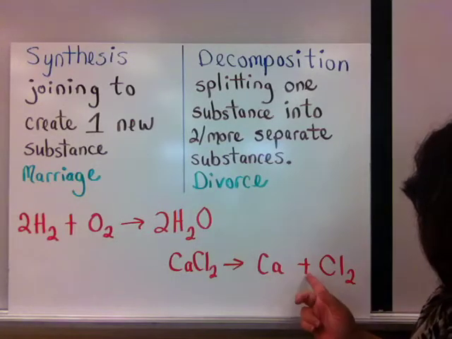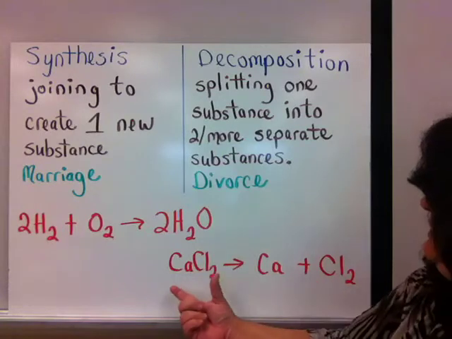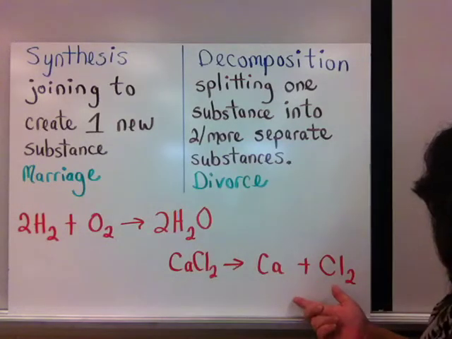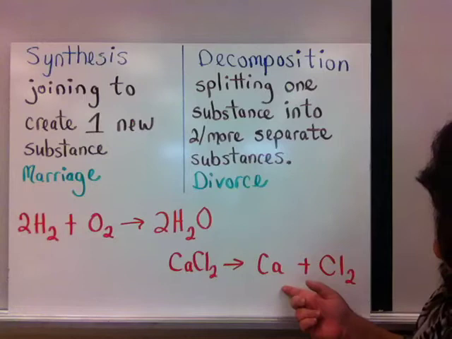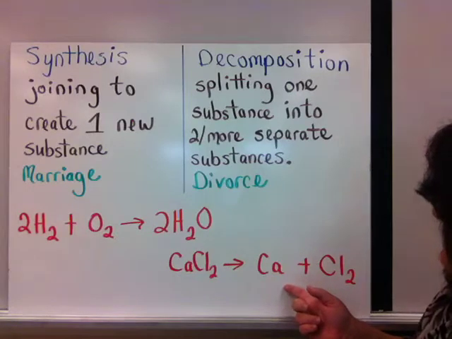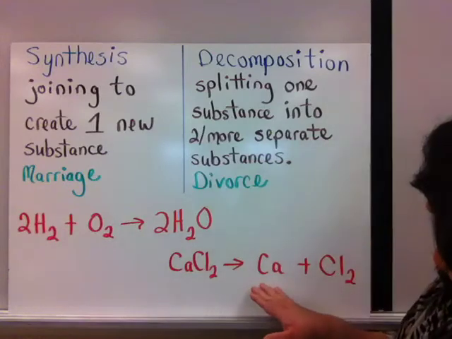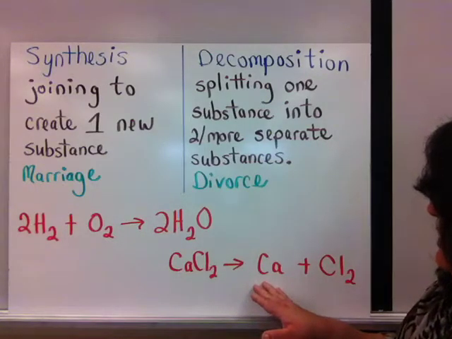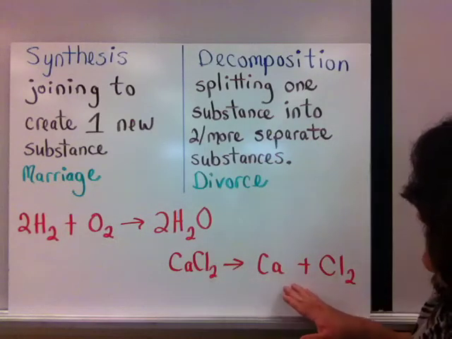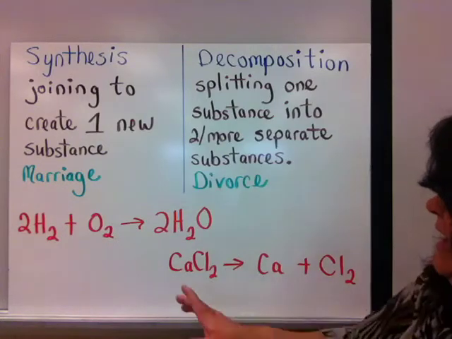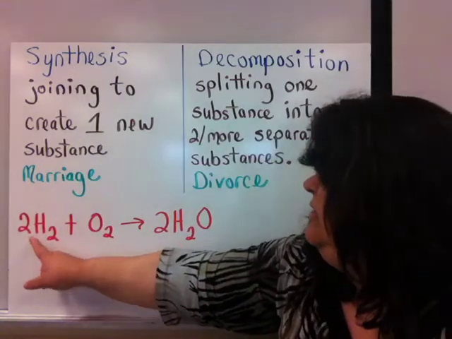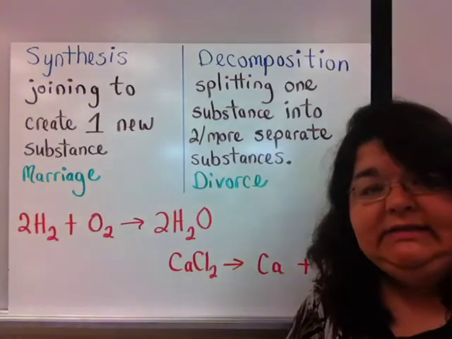I know these are separate because of the plus sign. So that's 1 splitting into 2. This would be a decomposition reaction. Notice that these equations are balanced, and I do not need coefficients here because this is a naturally balanced equation. I use my coefficients here to balance that synthesis reaction.